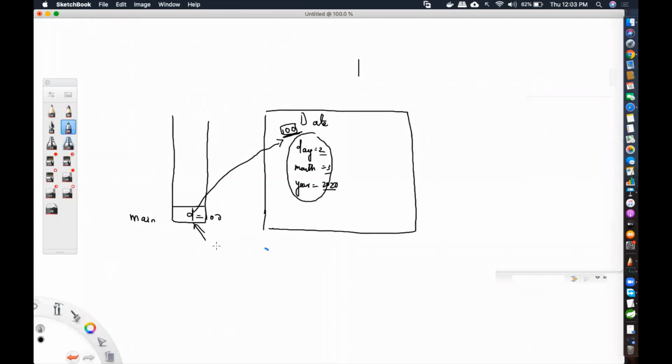Yes, Namrata is right. It is reference in Java, but normally what is it called? Pointer, right? You learned in C that a variable that stores an address is known as a pointer. That is correct. But see, suppose there is a library, and you borrowed a book from the library. What do you call that book?